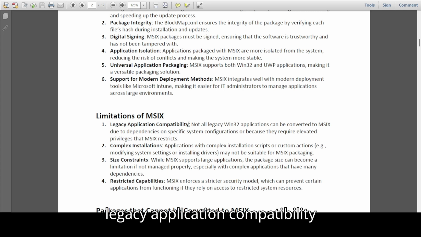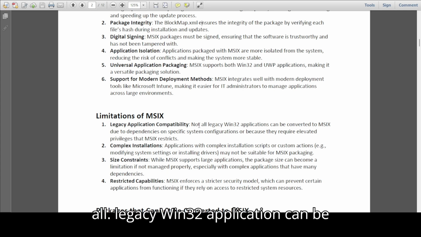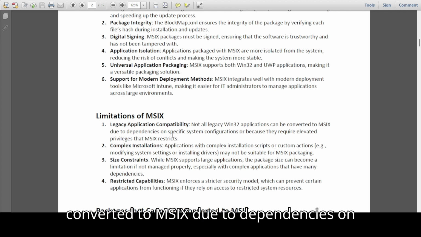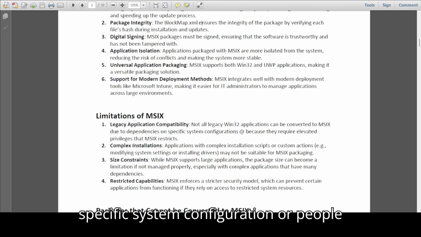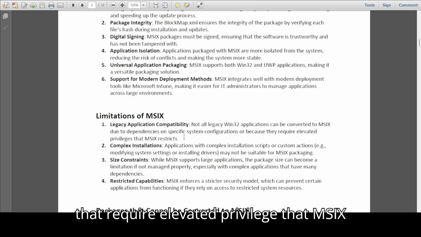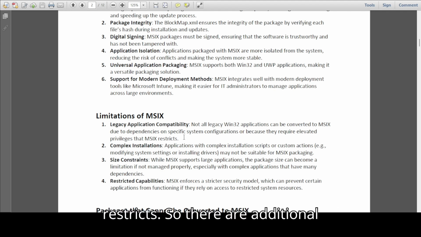Legacy application compatibility. Not all legacy Win32 applications can be converted to MSIX due to dependencies on specific system configuration, or because they require elevated privilege that MSIX restricts.